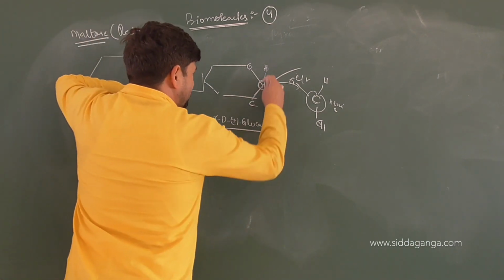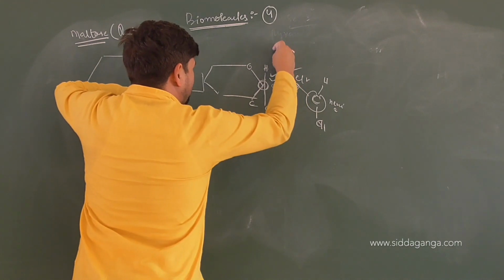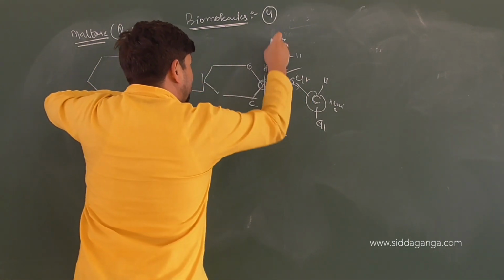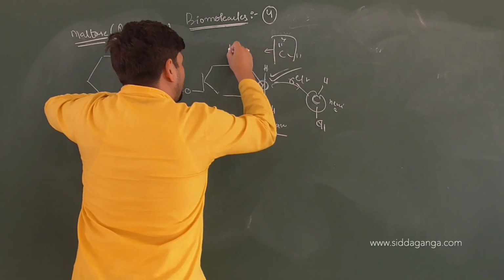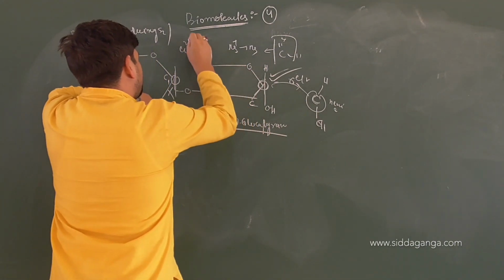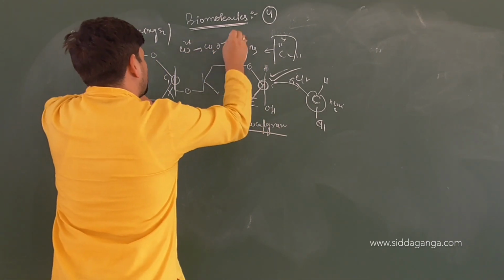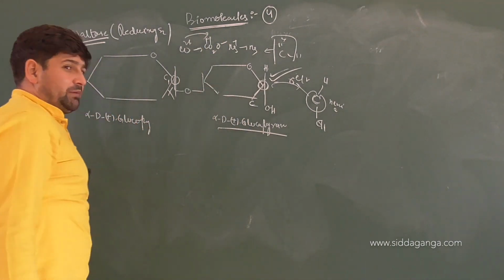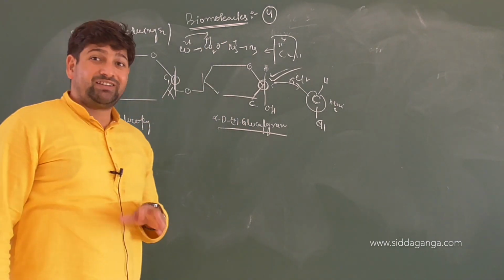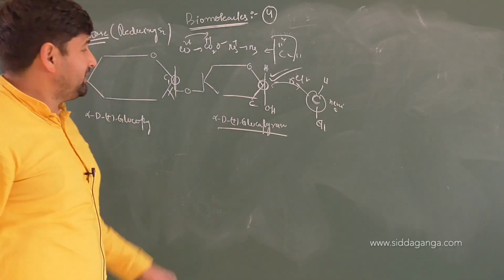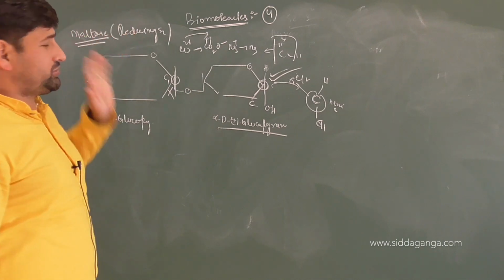But here in this case it can open up. If it opens out, you can get your aldehyde back. Also the trace amounts of that will be obtained. You can get the aldehyde back, and that is enough for Ag+ to reduce to Ag, or Cu2+ to reduce to Cu2O, in which the oxidation state of copper is +1. So we know when the number of unpaired electrons in a system changes, the color automatically alters. That gives you the positive test respectively. Am I clear? That's why I said yesterday maltose is a reducing sugar.